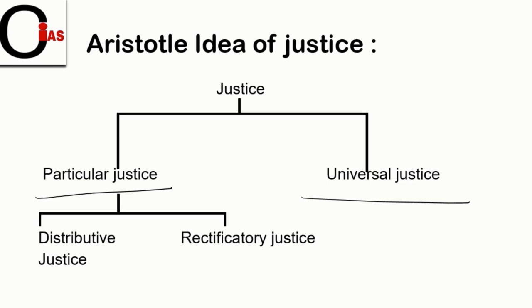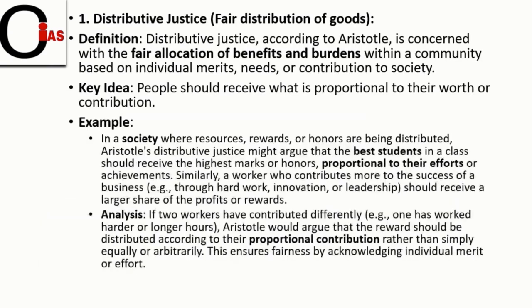In particular justice, Aristotle has categorized justice into two parts. The first one is distributive justice and the second one is rectificatory justice. First of all, we'll discuss distributive justice. Distributive justice deals with fair distribution of goods and rewards according to the efforts of individuals. Now let us look at the definition of distributive justice, because the definition will help us understand its objective.